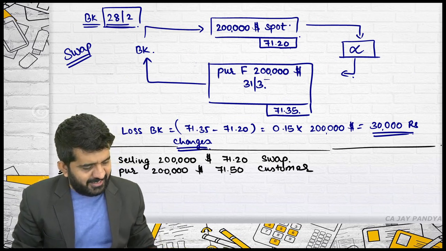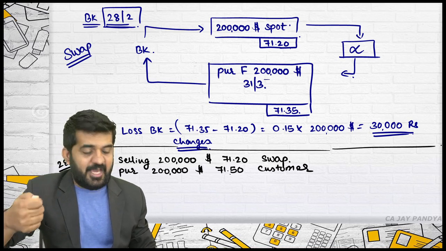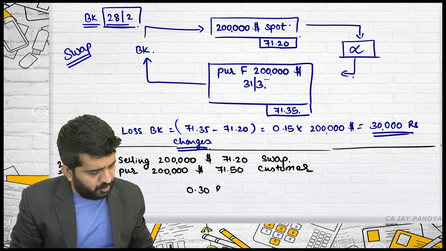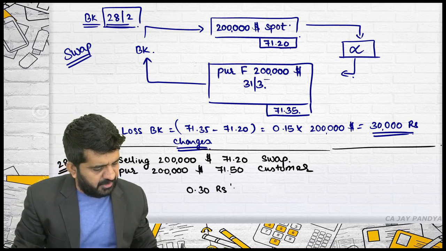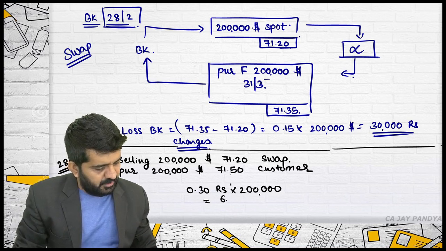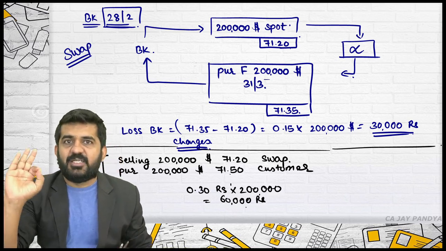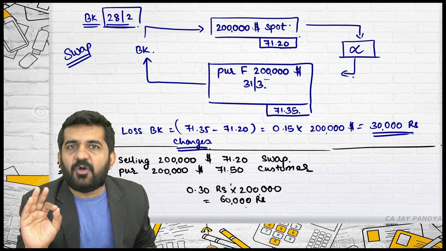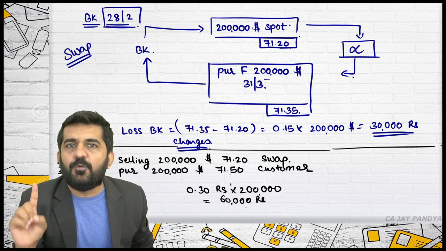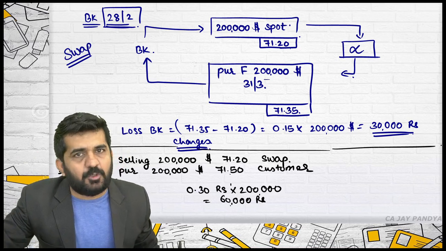It is purchasing at a higher rate and selling at a lower rate. So there will be a cash outflow of 0.30 rupees per dollar multiplied by $2 lakh, which is 60,000 rupees. Please understand what this is. On 28th of February, the bank was not planning any cash inflow or outflow, but a cash outflow of 60,000 is happening.